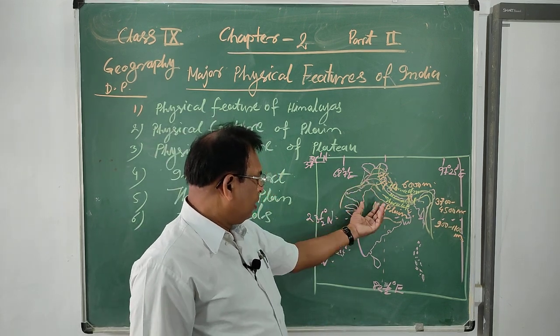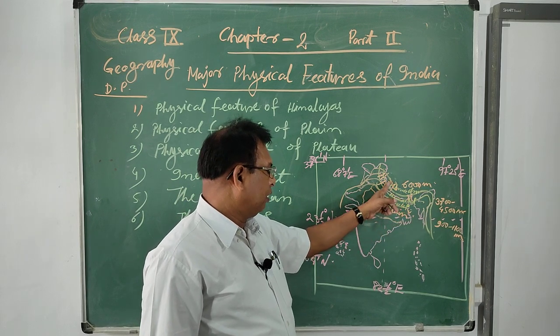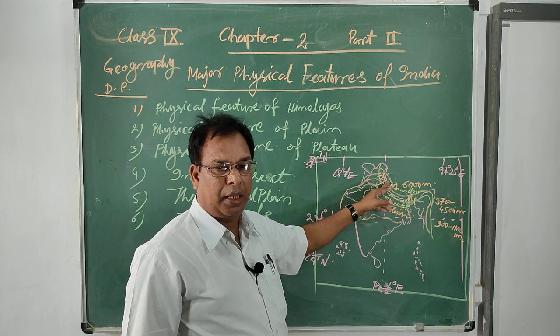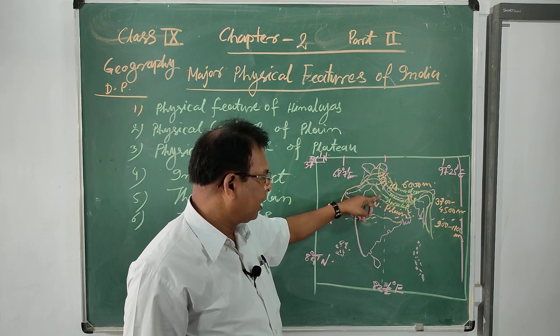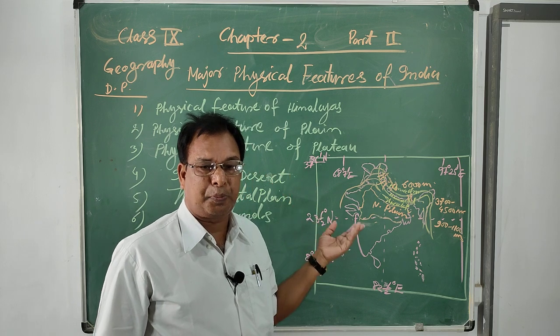But in the middle portions, the Ganga originates from the Himadri glacier. You have also studied the names of the different rivers in the first part.